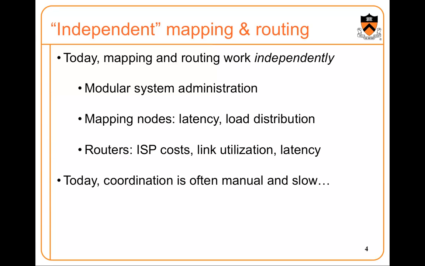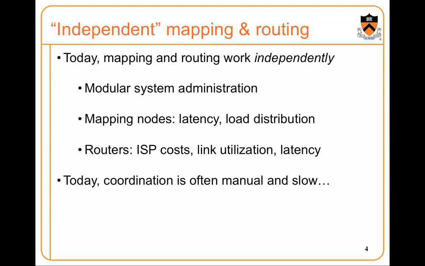So let me talk a little bit about the specific question I'm investigating. Today mapping and routing work independently. There are good reasons for this. These two systems are themselves large and distributed, and so it's a good idea to keep them separate and modularize their administration. But there's also another reason. Mapping and routing have typically slightly different goals. The mapping system tries to optimize for the latency and the distribution of the request load among the service locations, the data centers, whereas the routing system tries to optimize the ISP costs and also maintain the link utilization at a manageable level, and of course offer good path latencies to the responses that they serve.